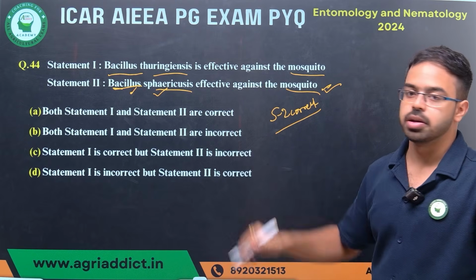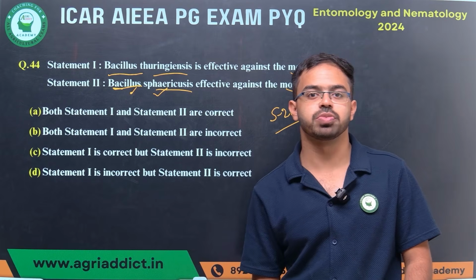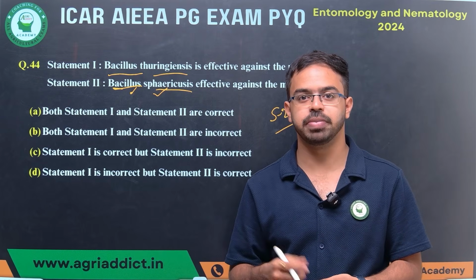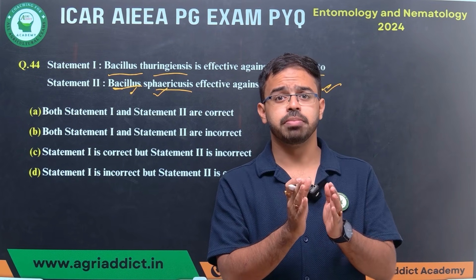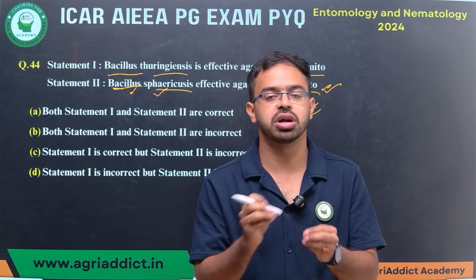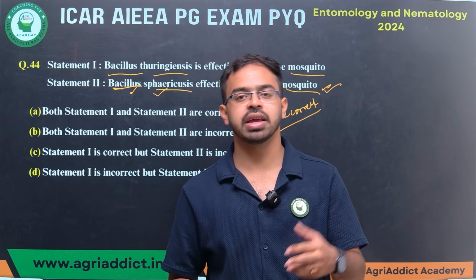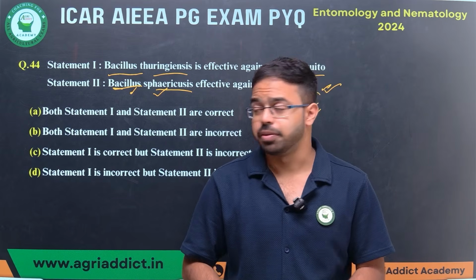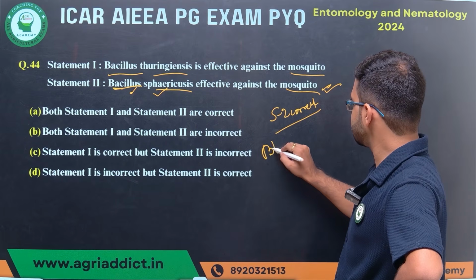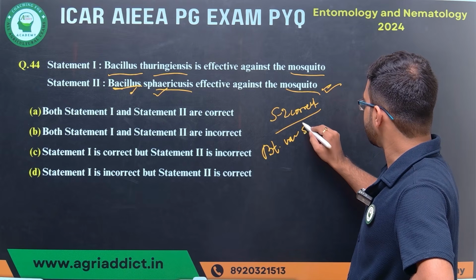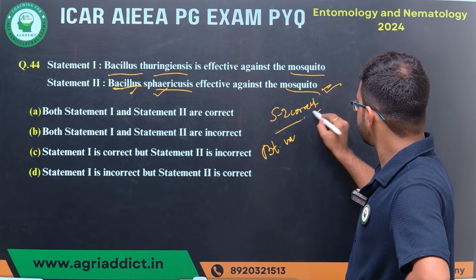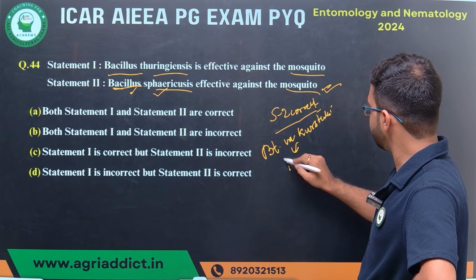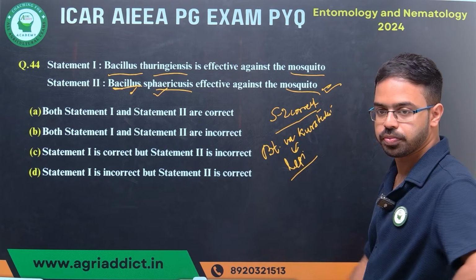Now the first statement, Bacillus thuringiensis is effective against mosquito or not. You know very well that there are different groups of subspecies of Bt associated with it, and those Bt subspecies are used to control different groups of insects. Like if I consider Bt var kurstaki, that means Bacillus thuringiensis var kurstaki, this is against, you know very well, Lepidopteran.